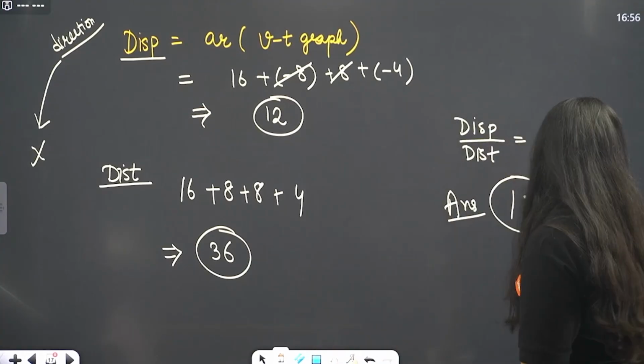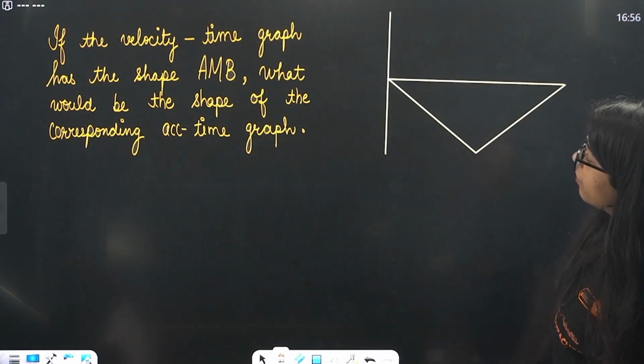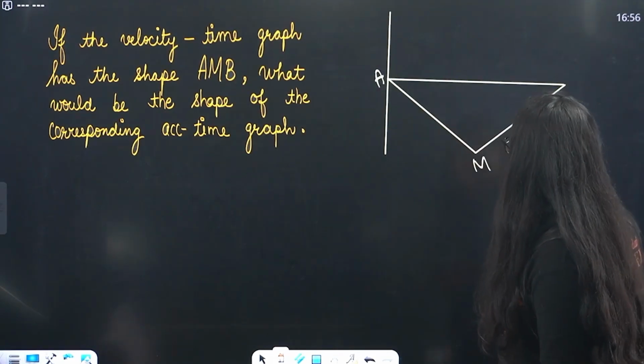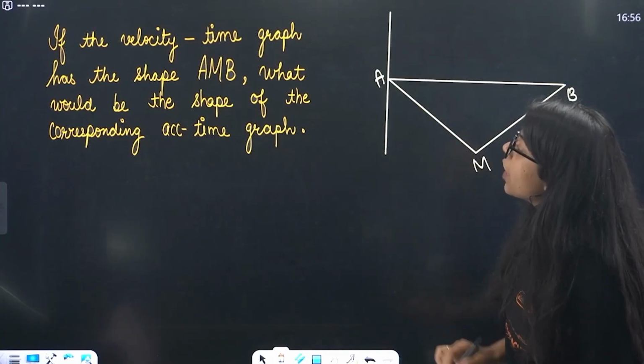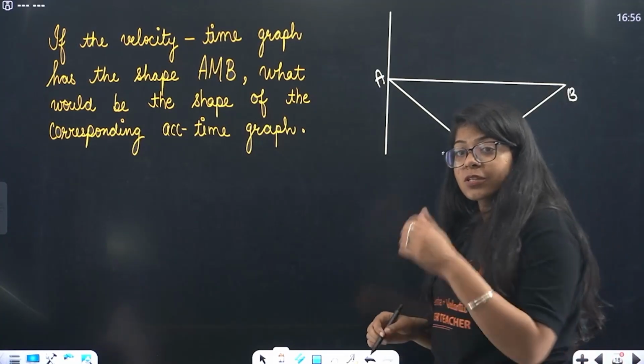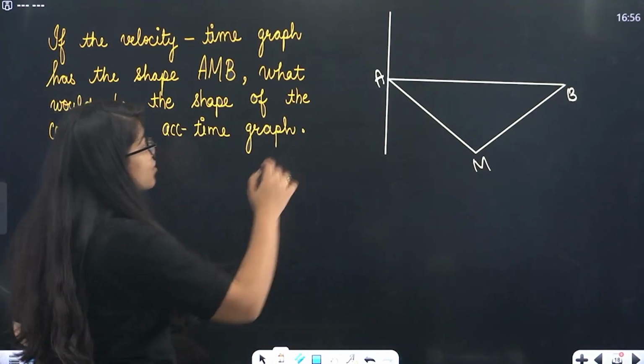Okay, let's see another question on your screens. If the velocity time graph has the shape AMB, this is A, this is M, and this is B, what would be the shape of the corresponding acceleration time graph? Ma'am, what is this question?